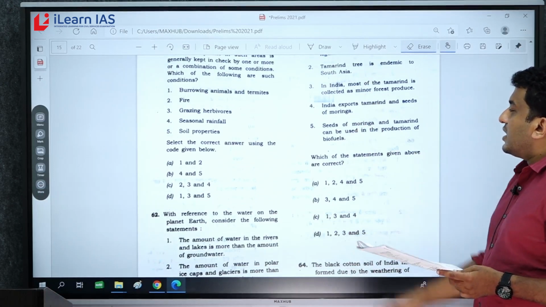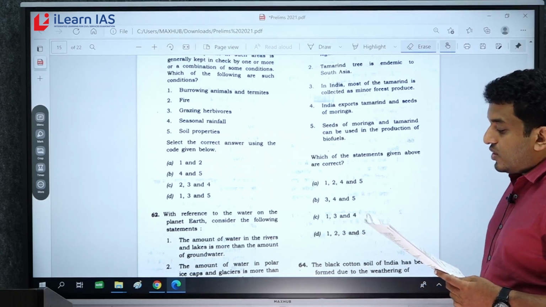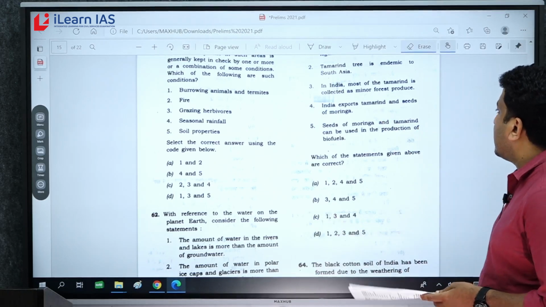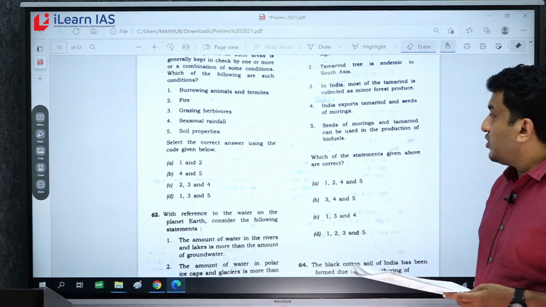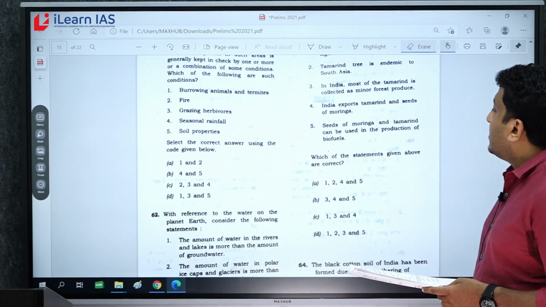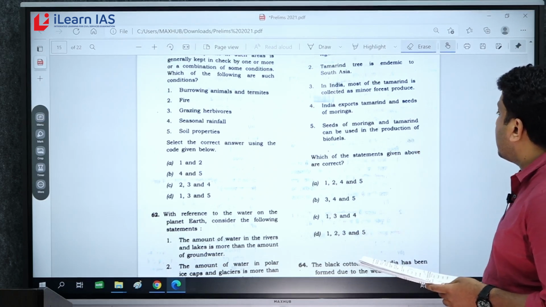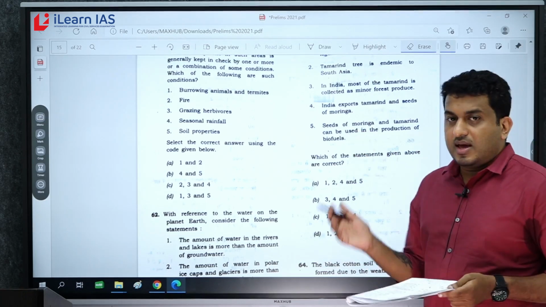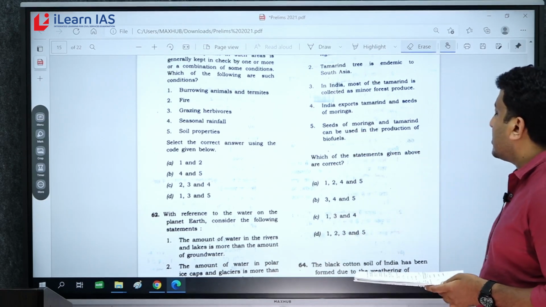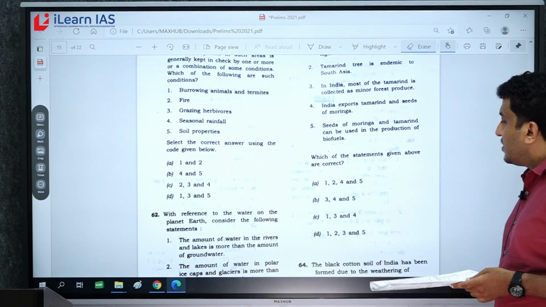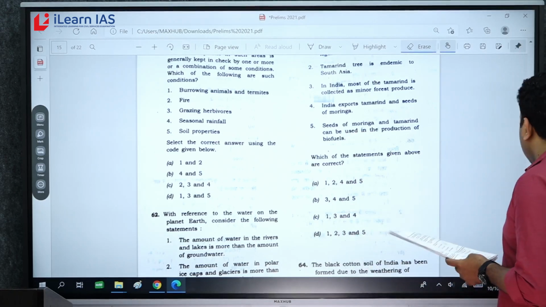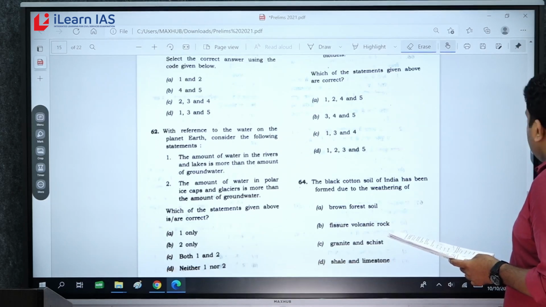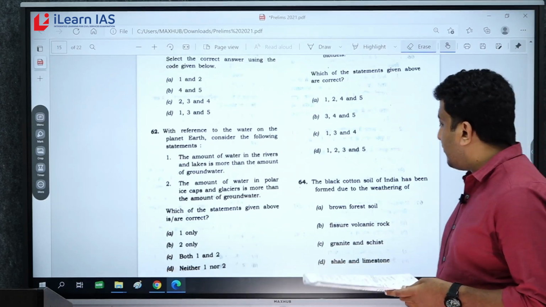Second statement, tamarind tree is endemic to South Asia. No, it is endemic to Africa. Third statement, most of the tamarind is collected as minor forest produce. That is correct. Then India exports tamarind and seeds of moringa. Yes, seeds of moringa and tamarind can be used as a possibility enhancer in the production of biofuels. Yes, that is also correct. So answer is 3, 4 and 5. Answer is B. Now 64, related to black cotton soil of India.